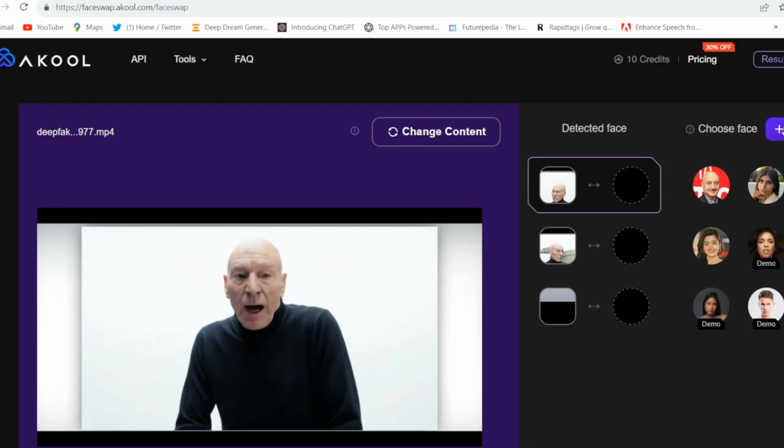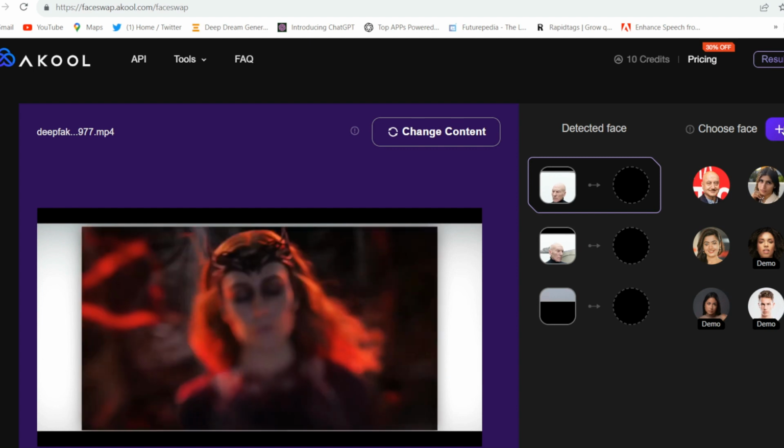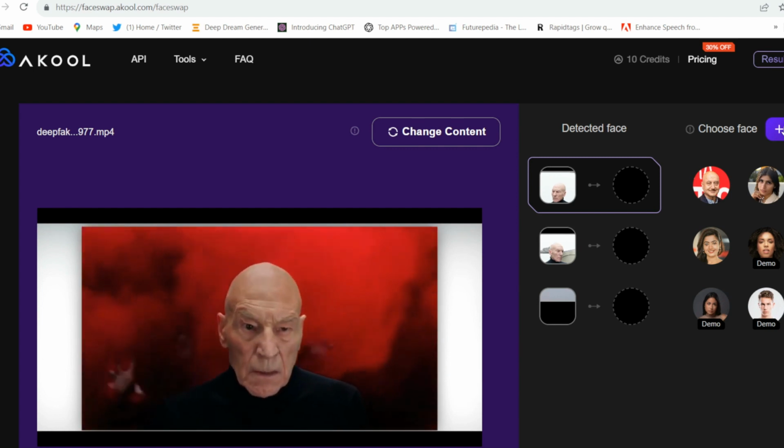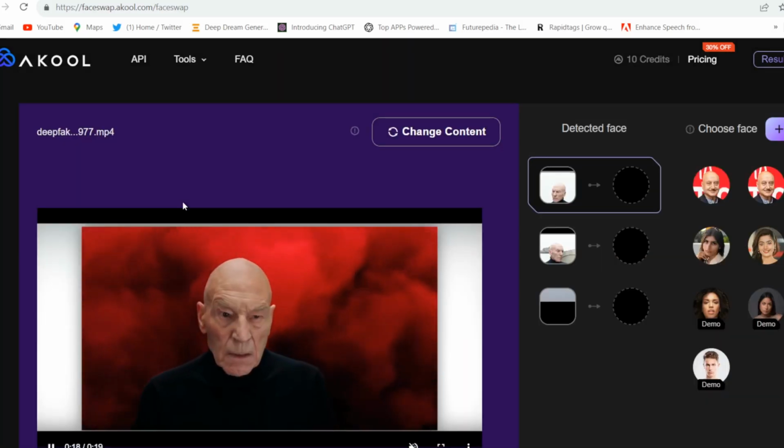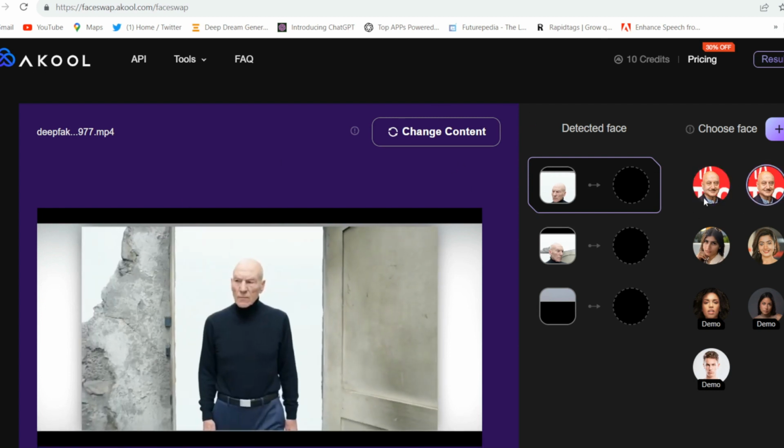I will swap the face with Anupam Kher. So you will have to upload the image of that person. So I'll upload the Anupam Kher image. So here you will have to choose file. So see, I uploaded this person.